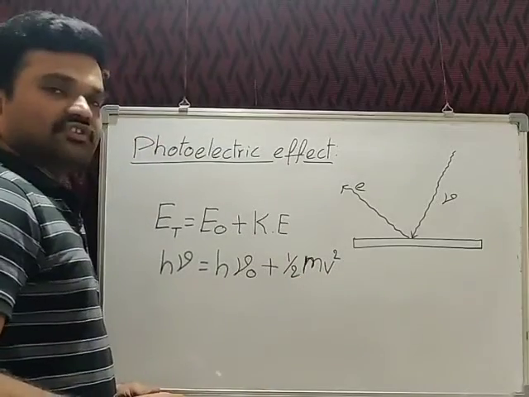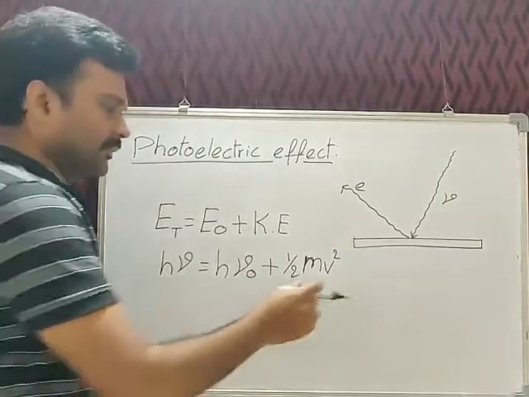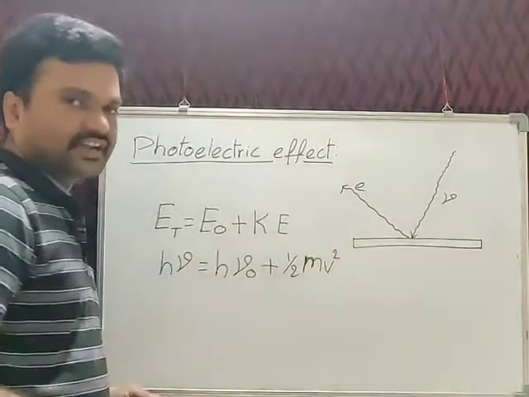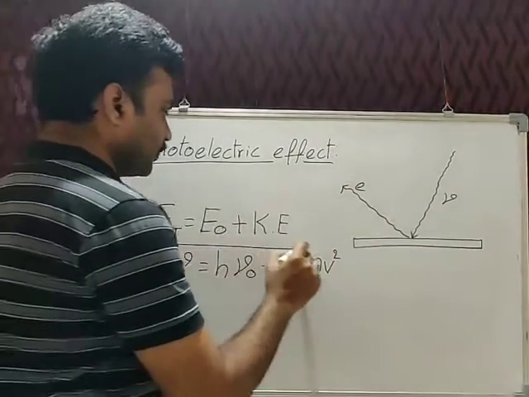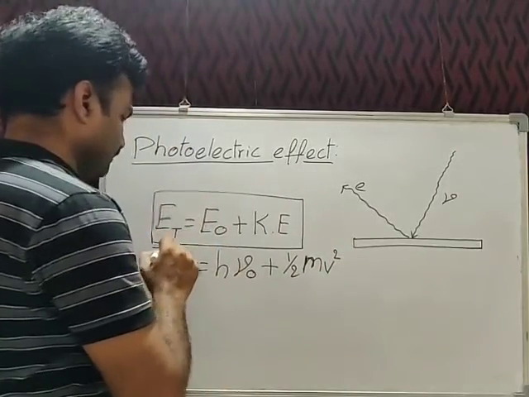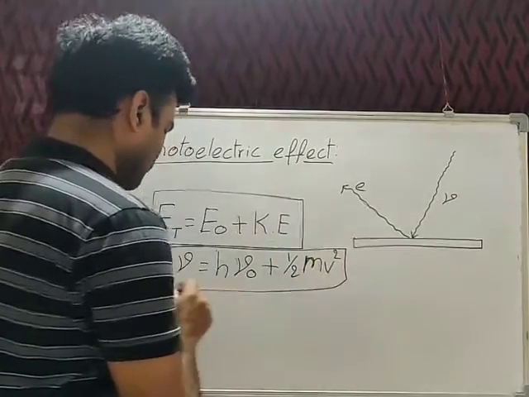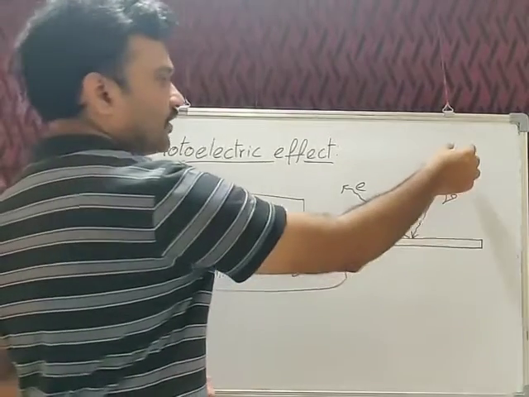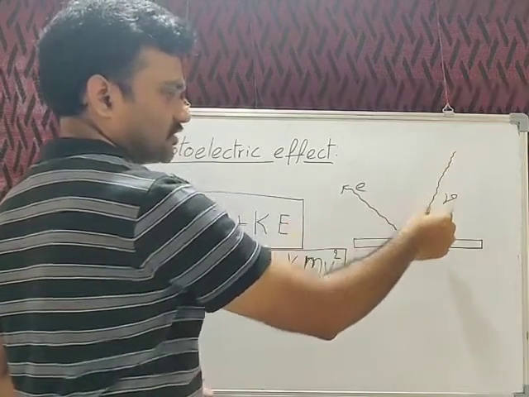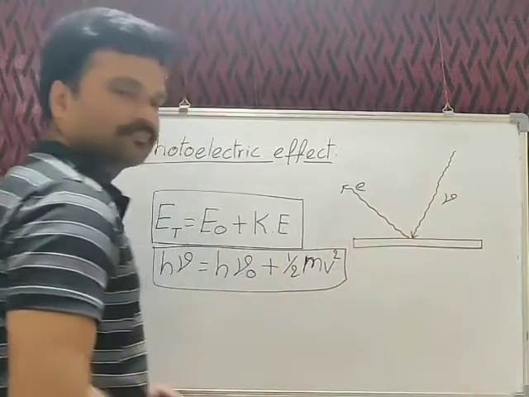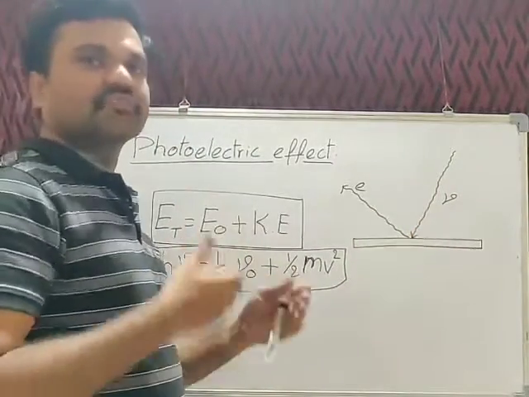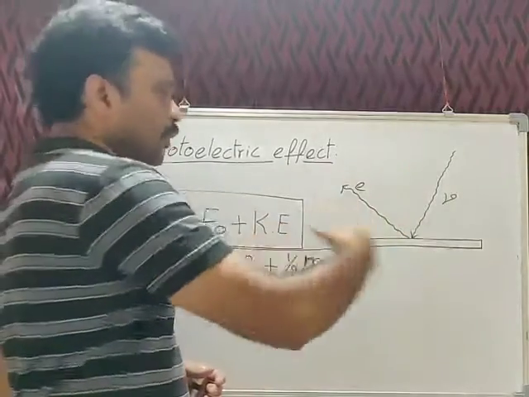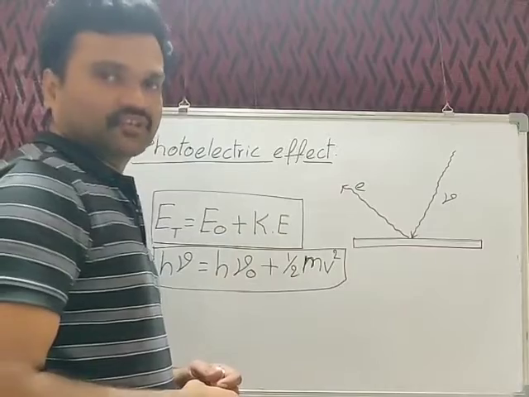We know kinetic energy is given as half m v square, where m represents the mass of that electron and v is the velocity of that ejected electron. These we can say are the photoelectric effect equations in terms of frequency as well as energy. So here we can understand the phenomenon. When a light of certain frequency is made to fall on the metal surface, electrons are ejected from the metal surface. These electrons are called photoelectrons, and this phenomenon is called photoelectric effect.